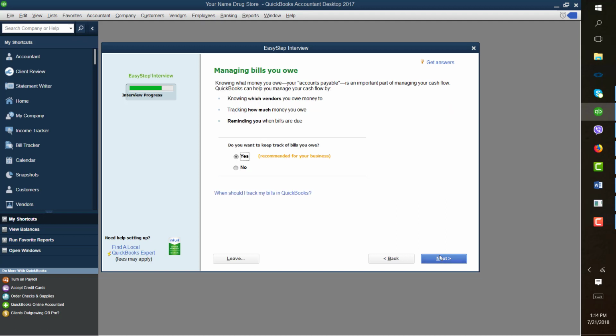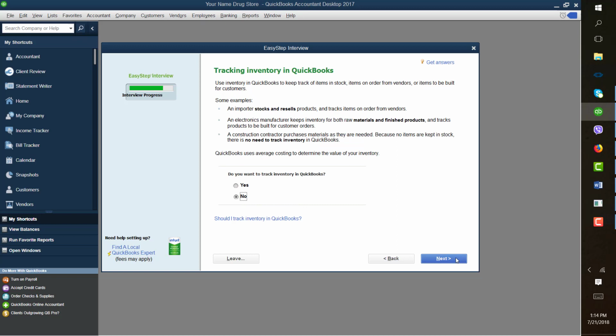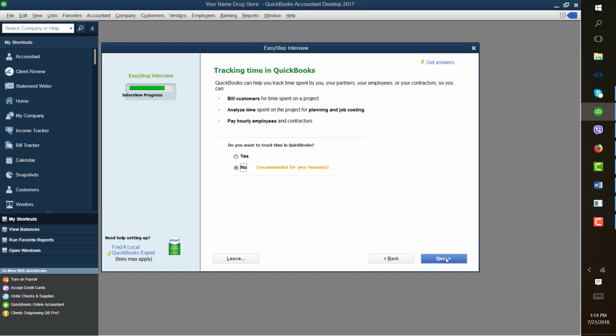Do you want to keep track of your bills that you owe? Say yes, click Next. Tracking inventory. This is very important. Do you want to track inventory? You've got to say yes, or it will not come back once you say no.